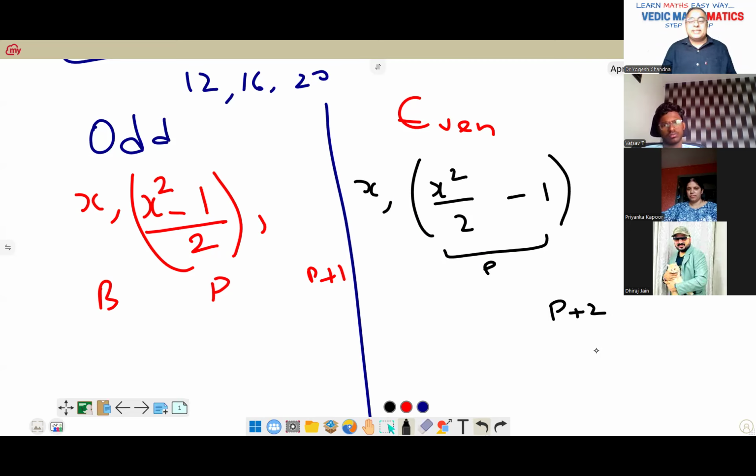I'll take both the examples. First, write down the formula. Written? Okay.